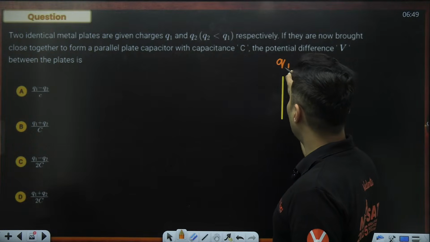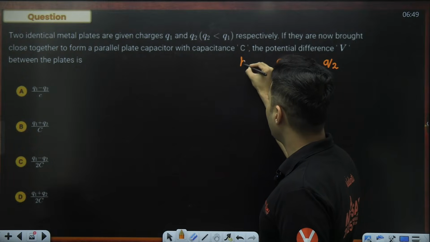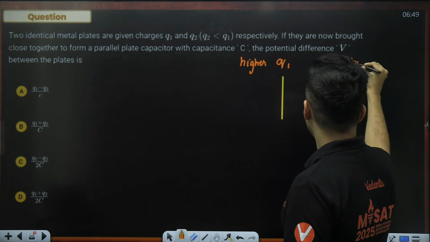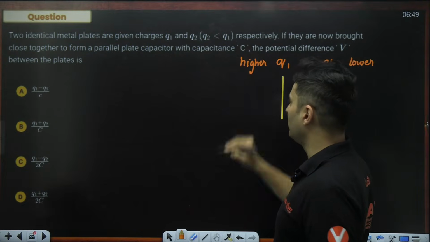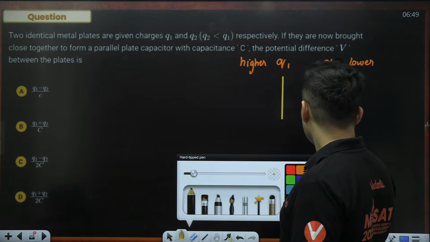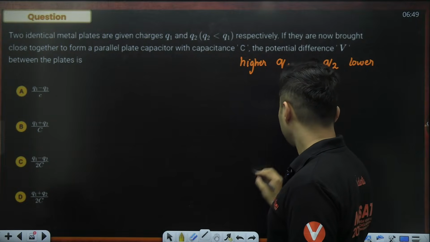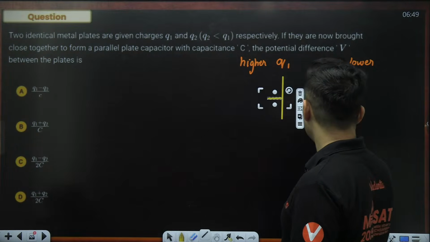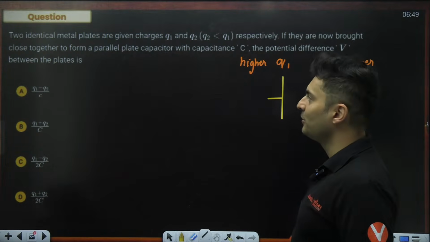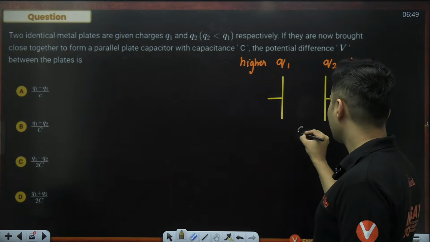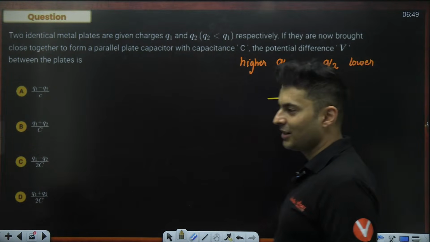Q1 is more, so this is higher potential, you can say. This is higher and this is lower as per the given information only. And now these two plates will have some voltage difference across them. Question is, what is that voltage difference? Interesting. Capacitance is already given. Capacitance is C.